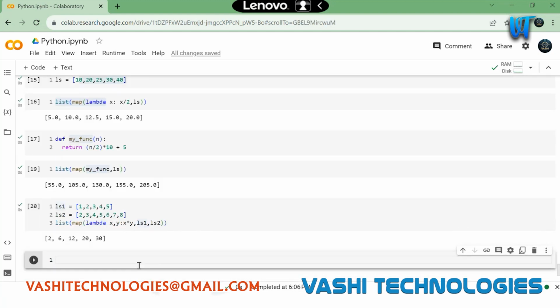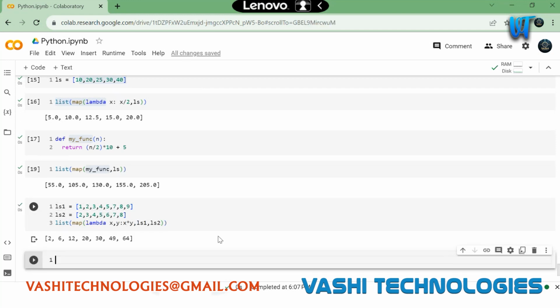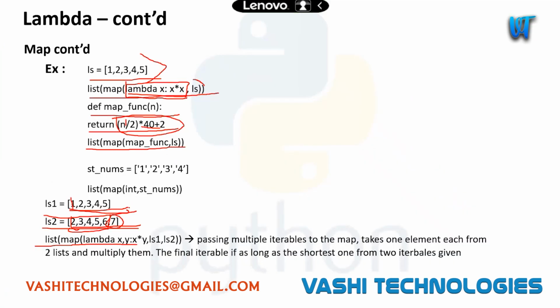If I execute this now, you can see 2 into 1 is 2, 3 2s are 6, 4 3s are 12, 5 4s are 20, 6 5s are 30. It just ignored this 7 and 8. Let's say I'm giving 7, 8, 9. You see here, it will consider only the equivalent items, and if there are any extra items, it will just ignore them. This way, you can perform operations on 2 different sequences as well, like multiplication, subtraction, any sort of things.